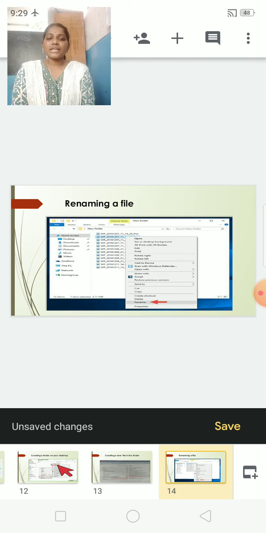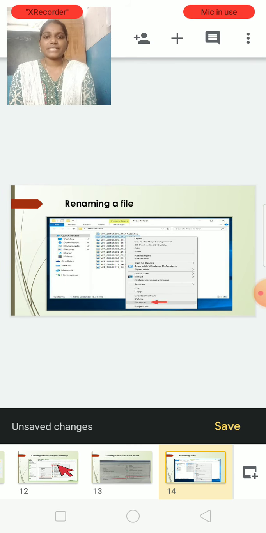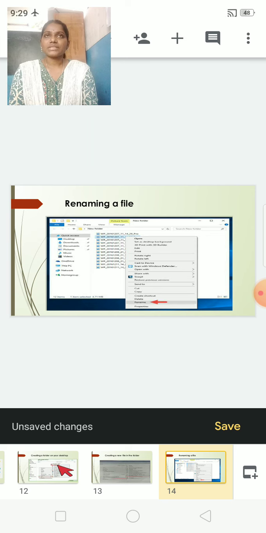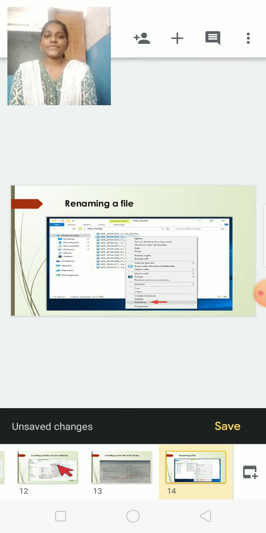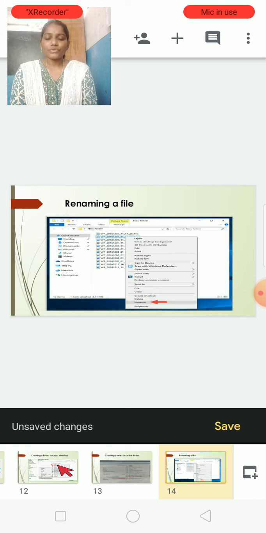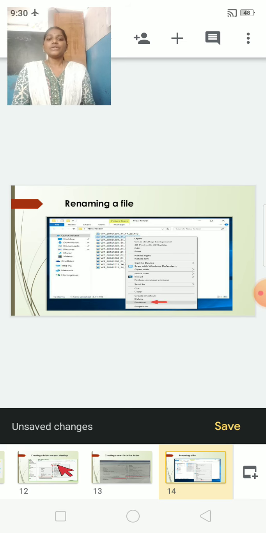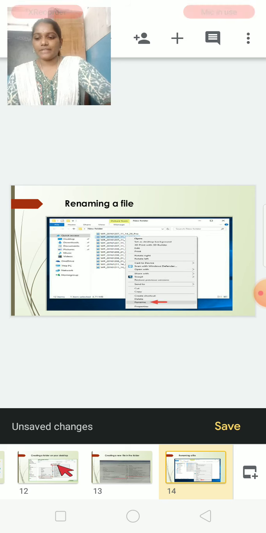Next, renaming a file. Already we saved the file. Just for example, I saved the file as science. But I did some maths work in that file. So I need to rename the file. So for that, these are the steps to rename a file.